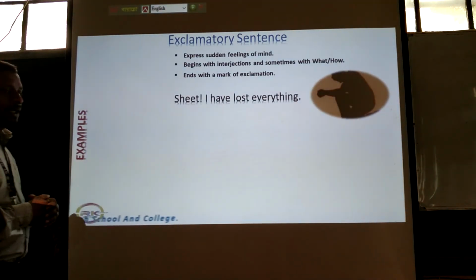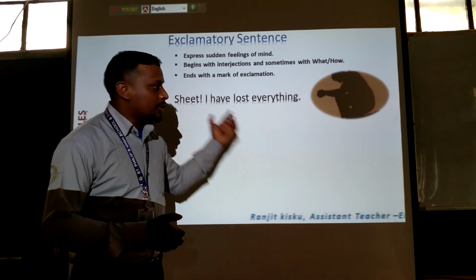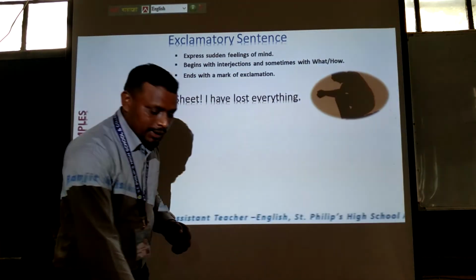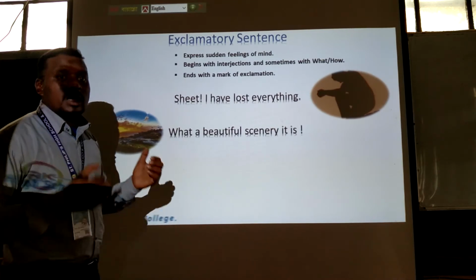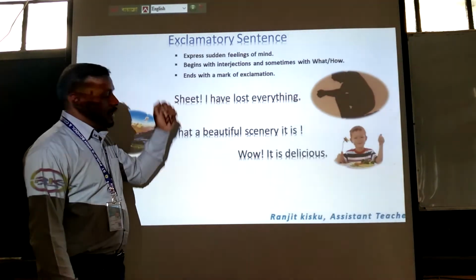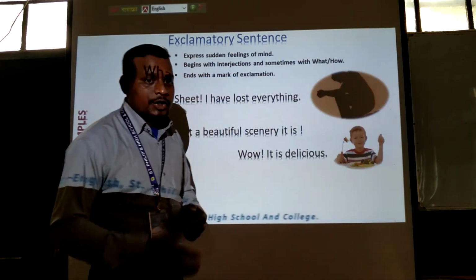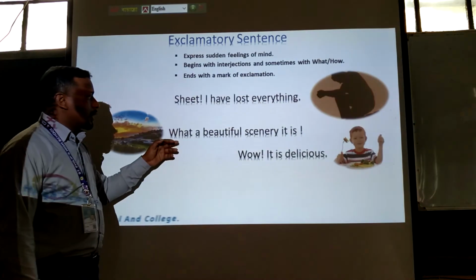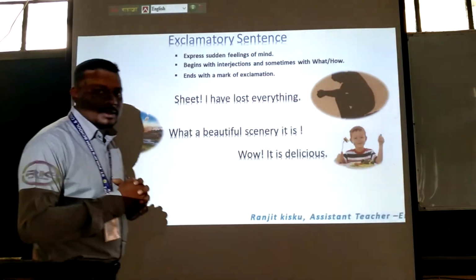In the first example, see, "Shit, I have lost everything." In the second sentence, you can see, "What a beautiful scenery it is!" So, dear learners, in the third example, see, "Wow, it's delicious!" Dear learners, you can see three examples of exclamatory sentences.